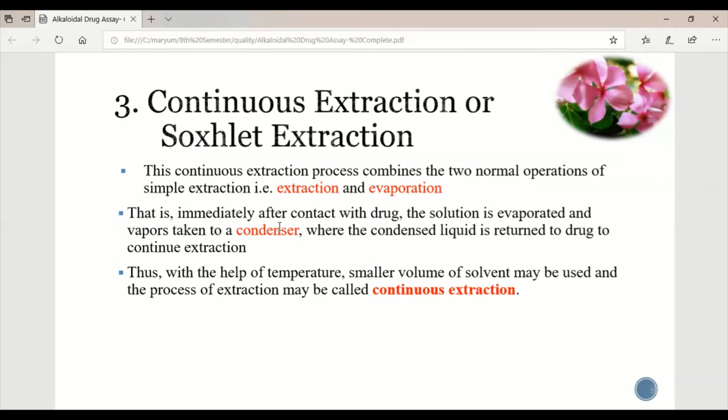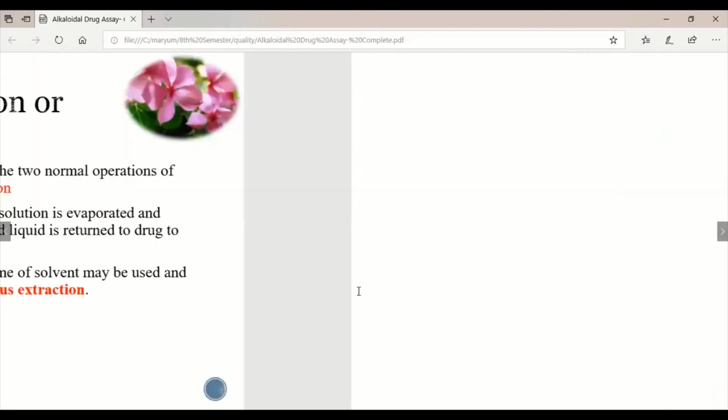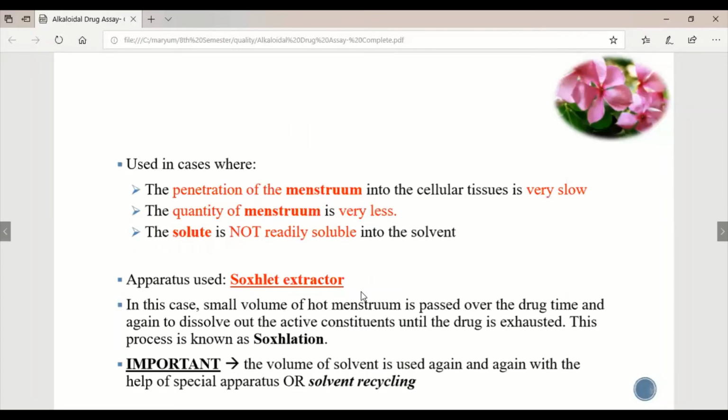Thus, with the help of temperature, a smaller volume of solvent may be used. We can use a small amount of solvent to extract the alkaloid. It is used when penetration of the menstruum into the cellular tissue is very slow, the quantity of menstruum is very small, like when we are using an expensive solvent, or the solute is not readily soluble in the solvent. If the process of solubilization of the drug into the menstruum is slow, then we can speed up the process by adding heat using the Soxhlet apparatus.